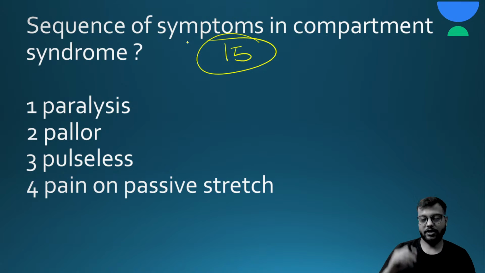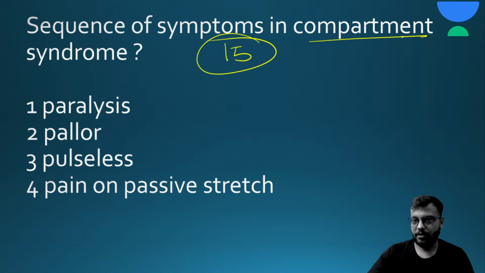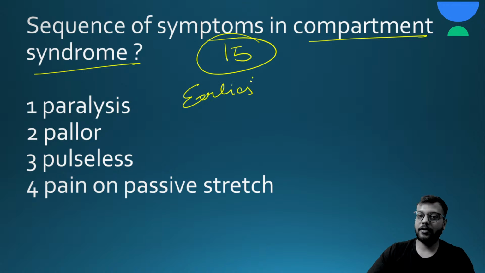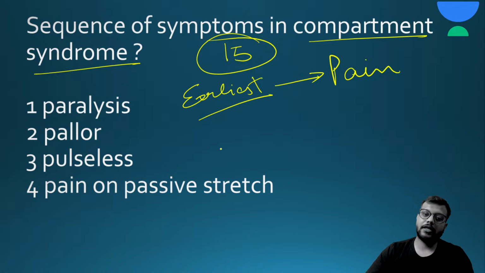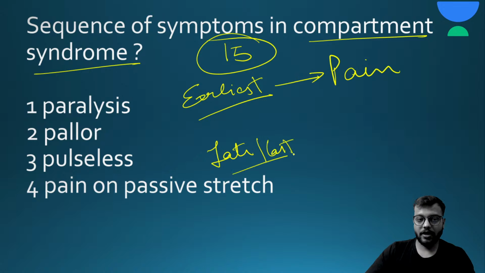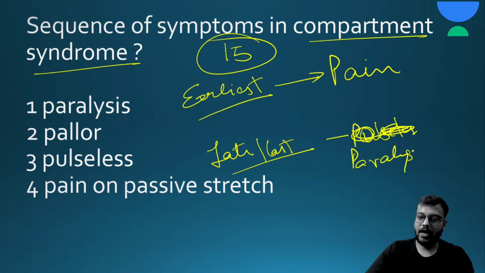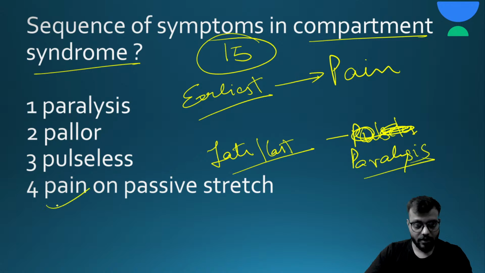Okay, so the answer for this question is, first of all, compartment syndrome. In compartment syndrome the earliest and the typical symptom or feature is pain, and the late or the last feature is your pulselessness. Okay, and the last feature is your, sorry, paralysis. Yes, last feature is your paralysis. Okay, so first there will be pain, and especially on the passive stretch.